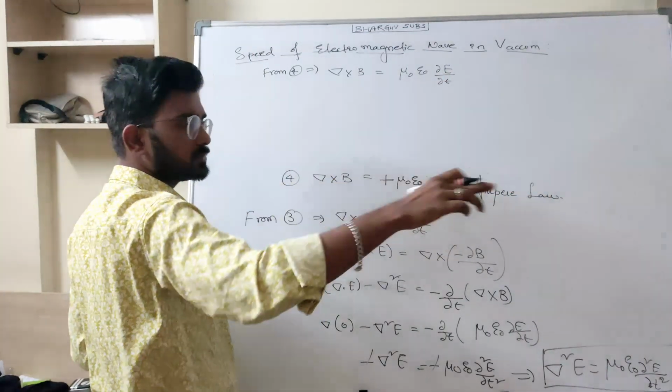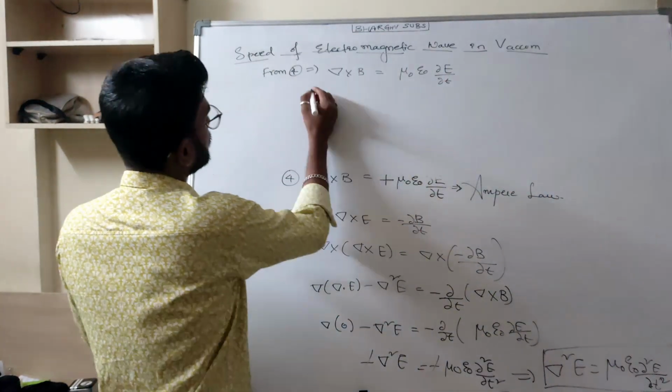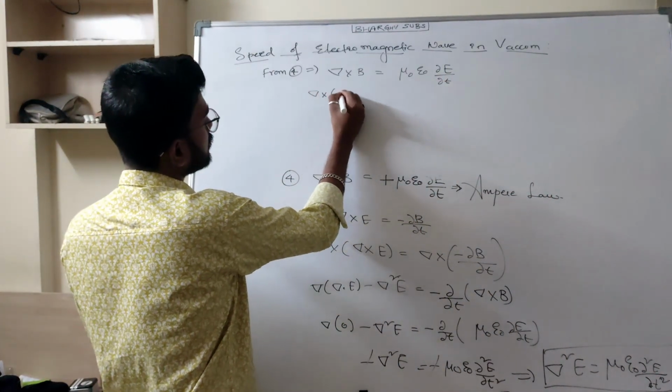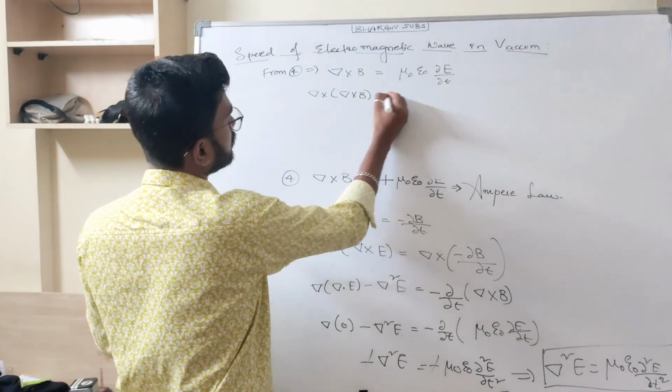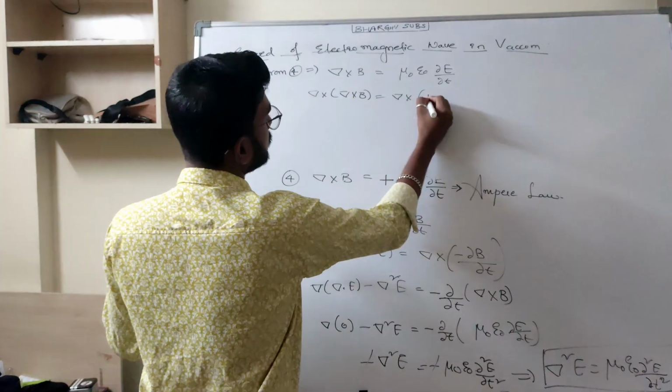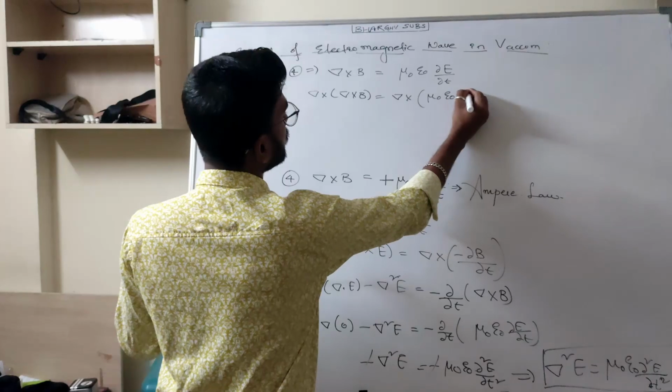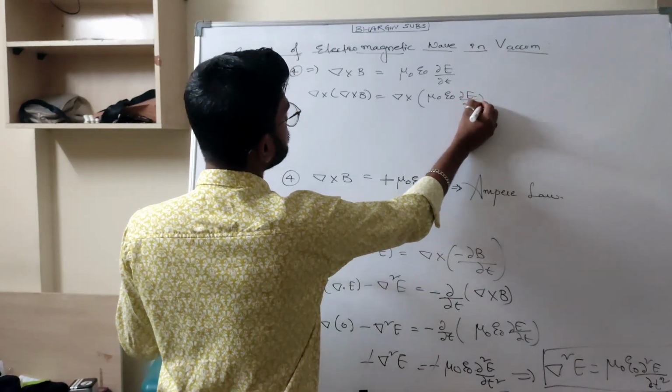Again I will apply cross product on both sides, del cross (del cross B) is equal to del cross (μ₀ε₀ ∂E/∂t). Right.